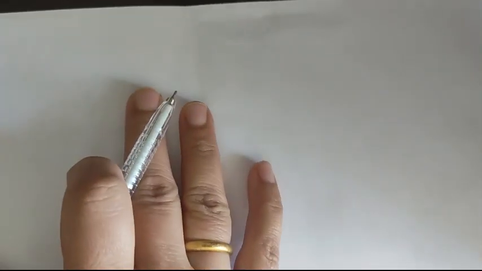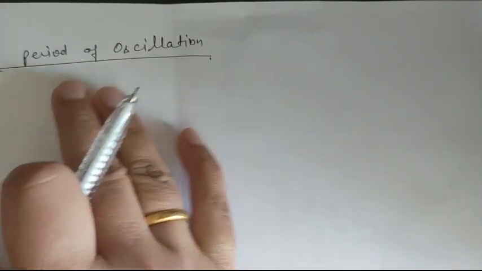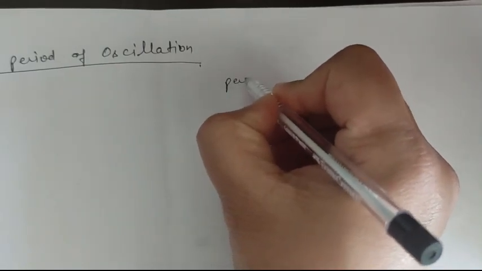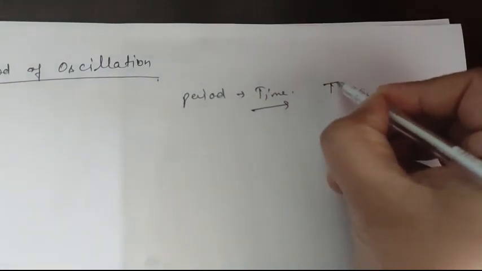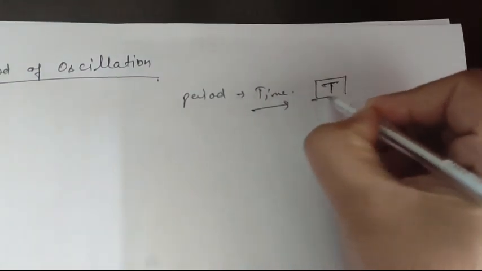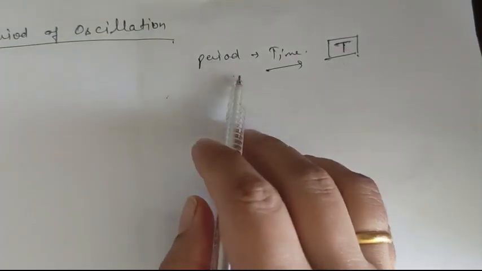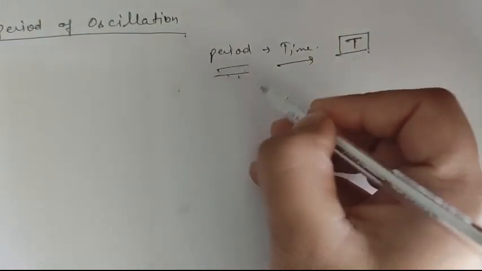So now first we will see period of oscillation. If we discuss period of oscillation, what comes to our mind? Period means time, basically. It is denoted by capital T. This is the symbol of period of oscillation. What does it mean?